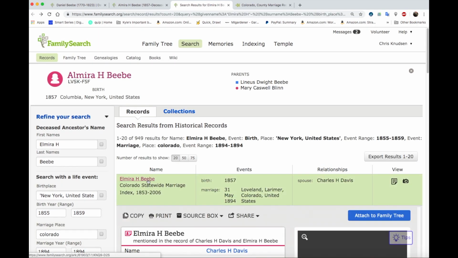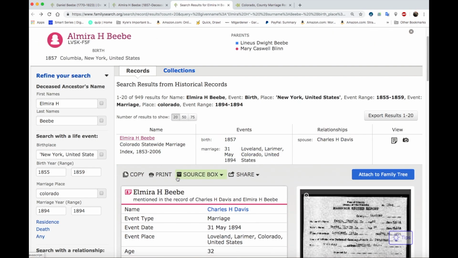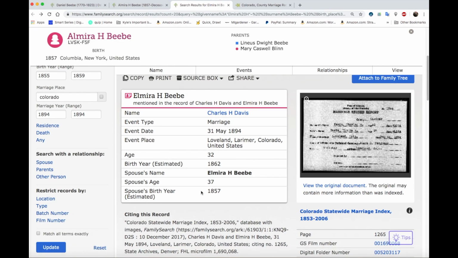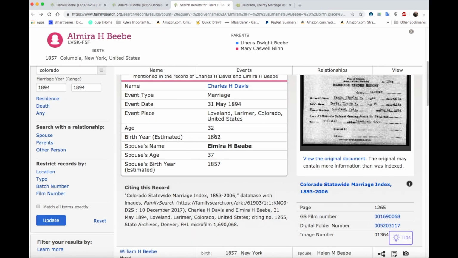So there we've got it. Elmira H. Beebe's marriage record to Charles H. Davis. Interesting.